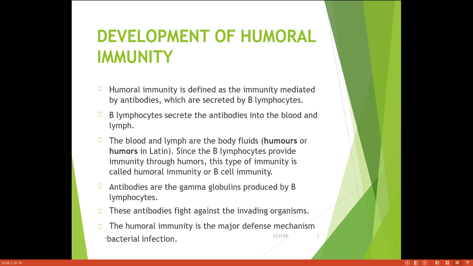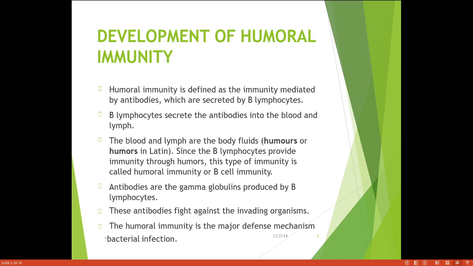So that's why it is called humoral immunity. The lymphocytes provide immunity through humors. So that's why this immunity is called humoral immunity or the B cell immunity. The antibodies are the gamma globulins produced by the B lymphocytes. And these antibodies fight against the invading organisms or the foreign particles which are entering into the body.